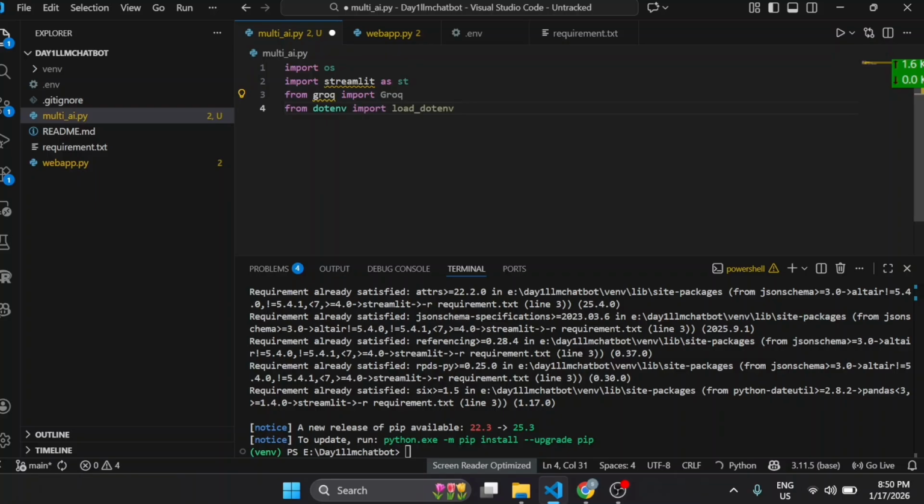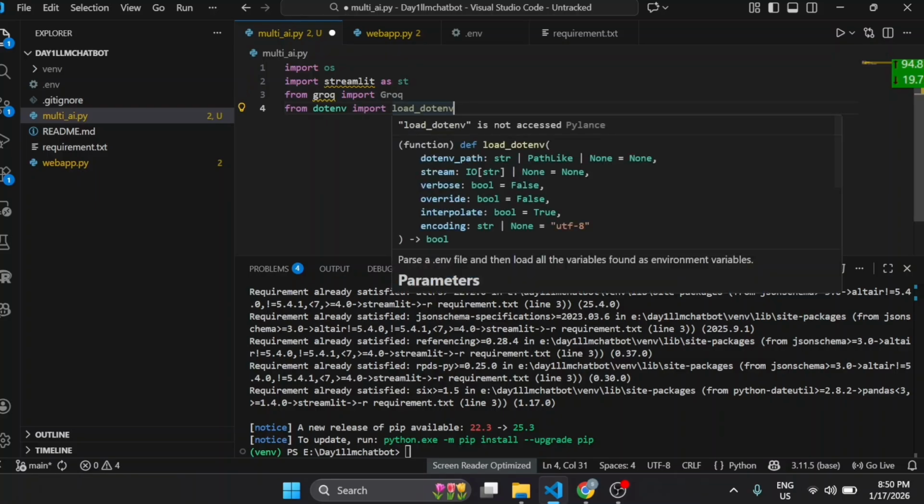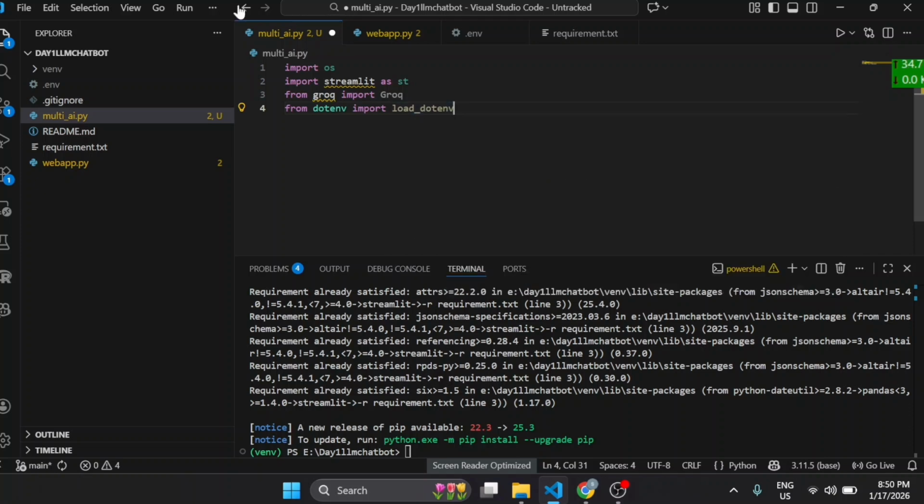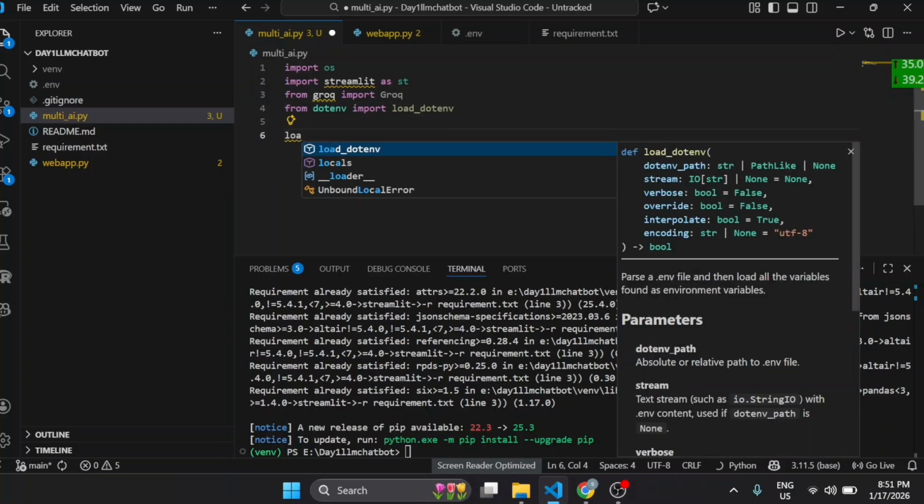Okay, then we will import from dotenv import load_dotenv. Okay, so what is it going to do? It will help us load variables from the .env file, where I saved my API keys. So our API key is not hard coded in the code, okay? And never use your API key directly in your code, okay? Never expose your API key, okay? That's not a good practice. So always keep your API key in the .env file, okay? Then we will move ahead, and now we will load the environment variable.